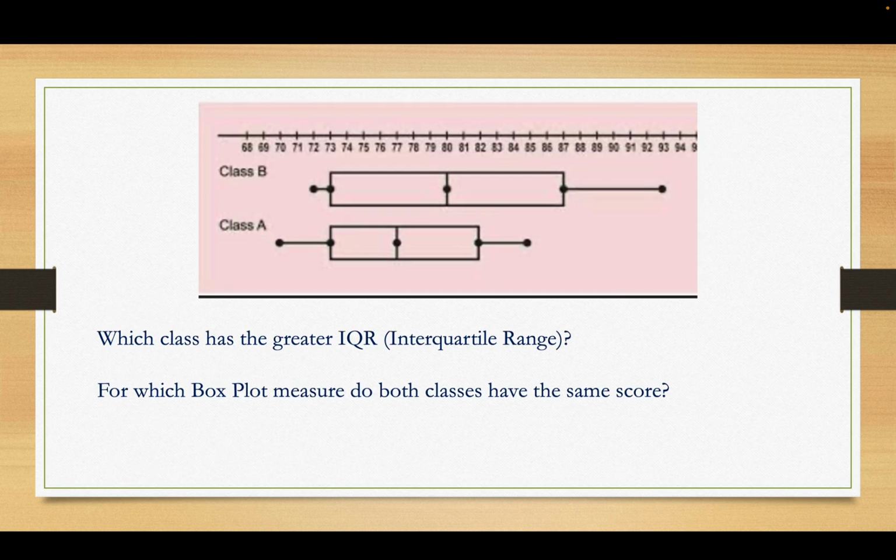Okay, which class has the greater interquartile range? For which box plot measure do both classes have the same score?